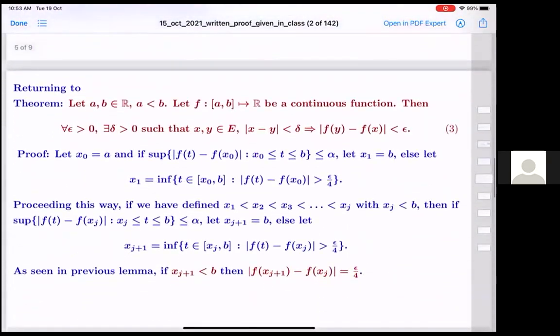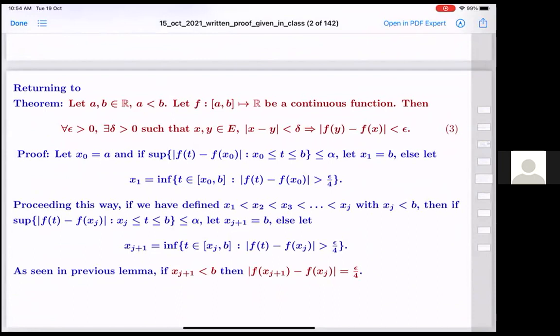Now let us return to our main thing about uniform continuity using this framework. We are saying that for all epsilon, there is a delta. So we start with a, the lower endpoint, and call it x0.